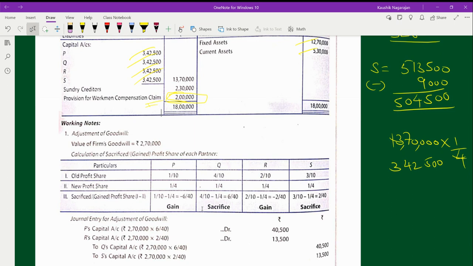This is with respect to change in PSR. By night you will find the video uploaded on YouTube. By morning it will be available. Or else, I'll quickly tell you what you have to do with respect to admission of a partner, the concept of adjustment of capital, so that you will not waste your time. Quickly we can complete it.